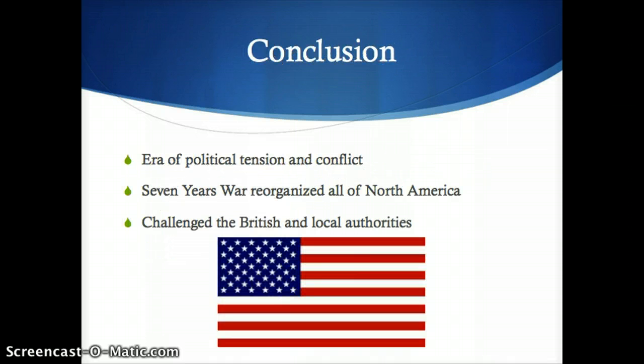In conclusion, looking back, we see that at the beginning of this time period, the colonists were rather separate from Great Britain, but then they were brought together through the French and Indian War. Then in the following Revenue Acts, the colonists became unhappy with Great Britain, and tensions rose as the colonies rebelled. And they would even rebel to the point of war, which comes up in the next couple of years.